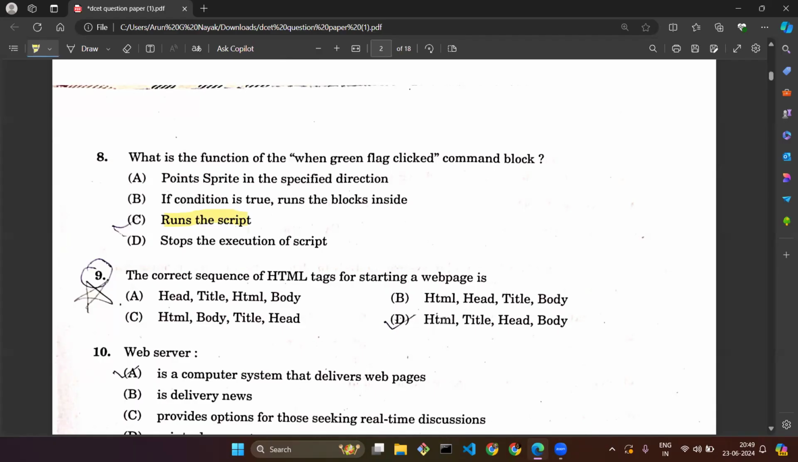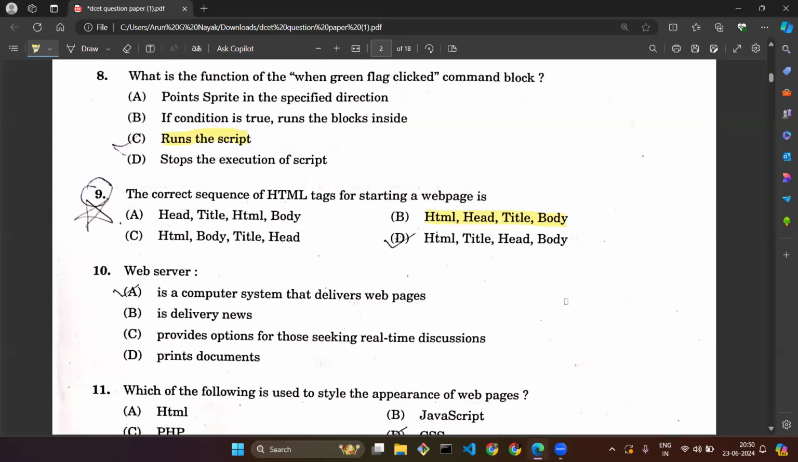So the HTML is the first thing. The second thing that we would be having is a head tag. Inside the head tag, we will be having a title tag. After closing the head tag, we will be having a body tag. So the correct option is option B, HTML, head, title, body. This is the correct sequence of HTML tags.